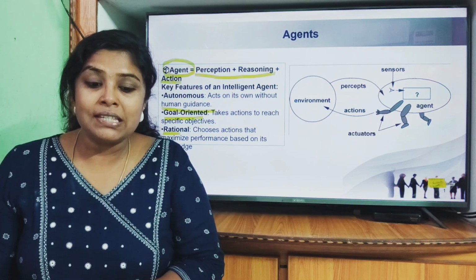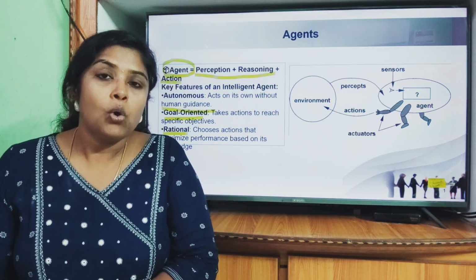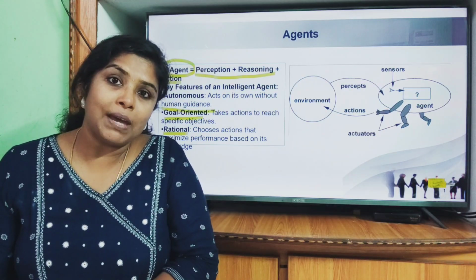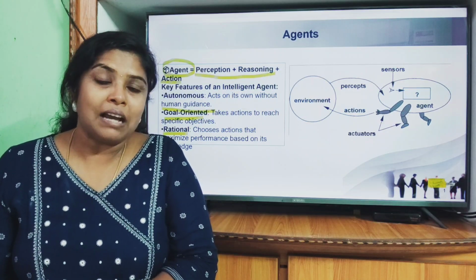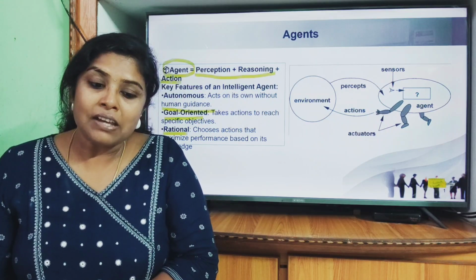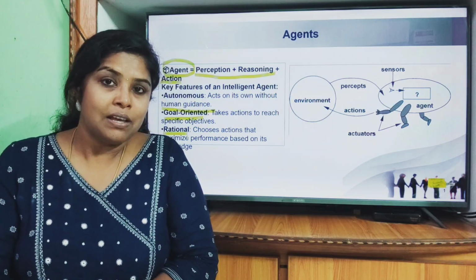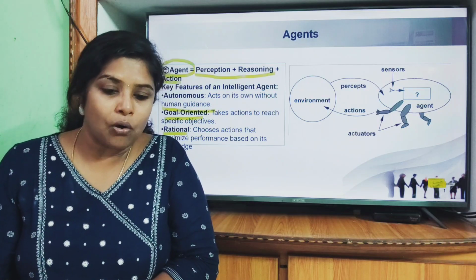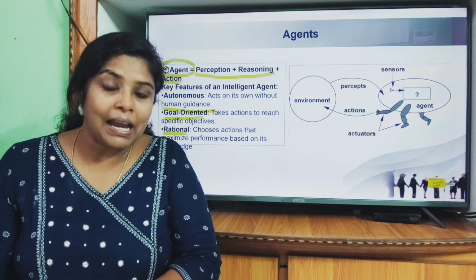Coming to the next one, which is rational agent. Even as per Russell and Norvig's definition, we saw that AI machines which can think like a human, act like a human, think rationally and act rationally are actually AI. That is what is AI. So as per Russell and Norvig definition, rationality means being right and doing the right thing. So it need not be the perfect one, but it is the right thing according to the algorithm.